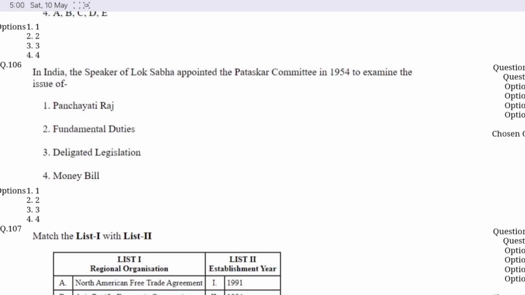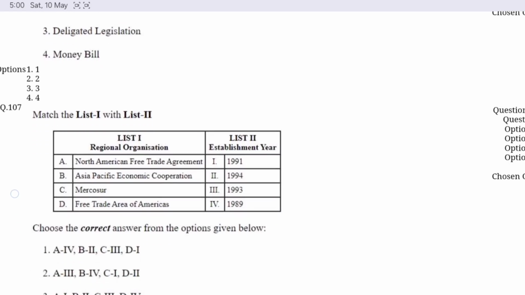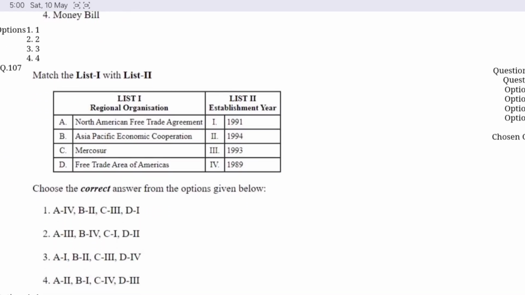Question number 106. In India, the Speaker of the Lok Sabha appointed the Patskar Committee in 1954 to examine the issue of, option C is correct here, delegated legislation. Question number 107, match list 1 with list 2 and choose the correct option from the code given below. Option B is correct here.